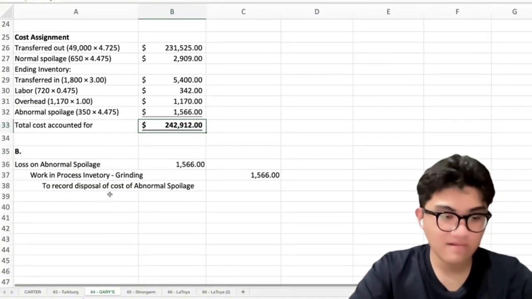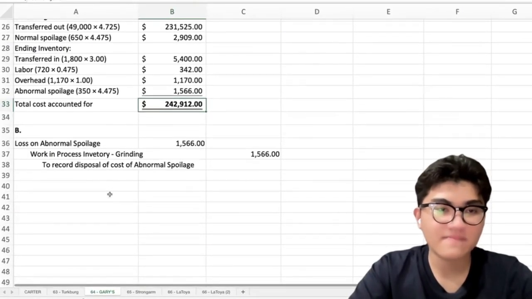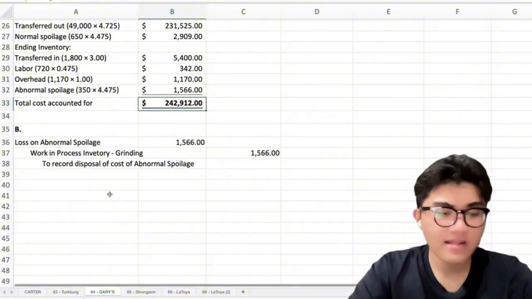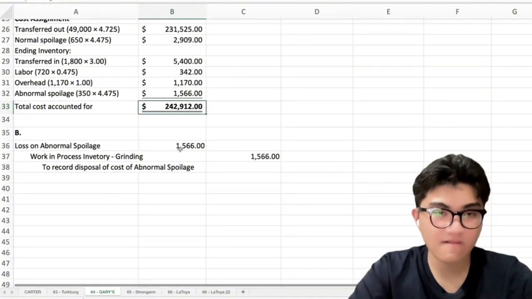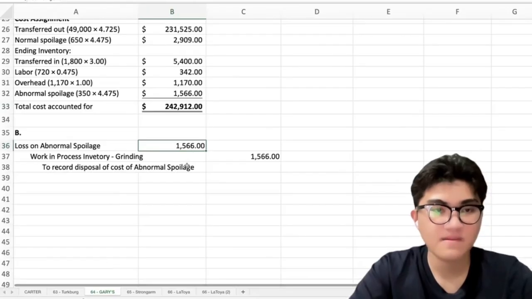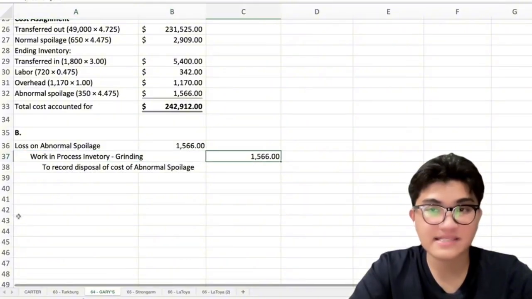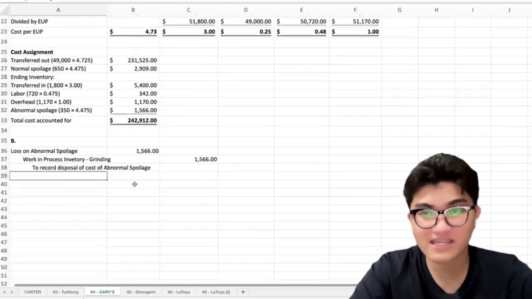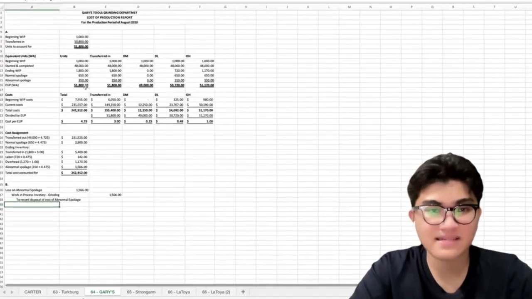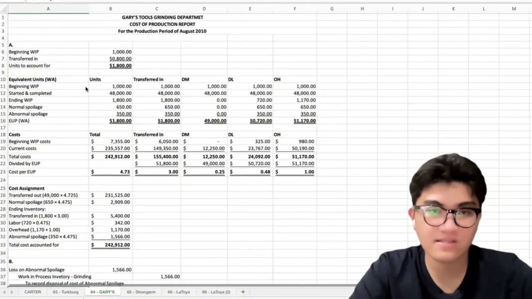Next, we will be doing a journal entry for the loss and abnormal spoilage. To record abnormal spoilage, the journal entry is debit loss and abnormal spoilage of 1,566 and credit work in process inventory grinding 1,566. Okay. It is to record disposal of cost of abnormal spoilage. Okay. So yeah, that is our cost of production report for Gary's Tools Grinding Department.